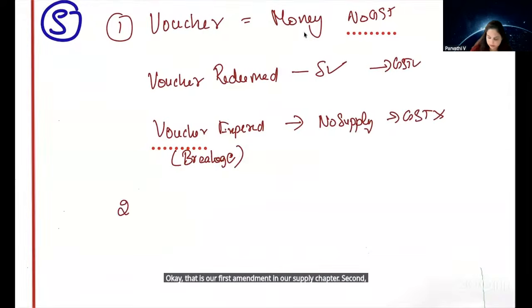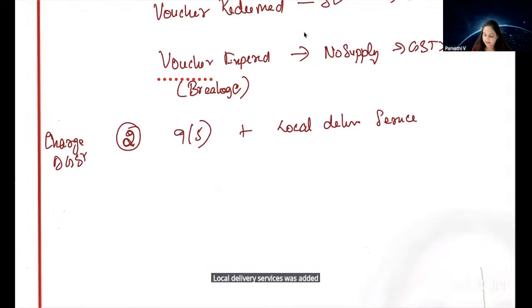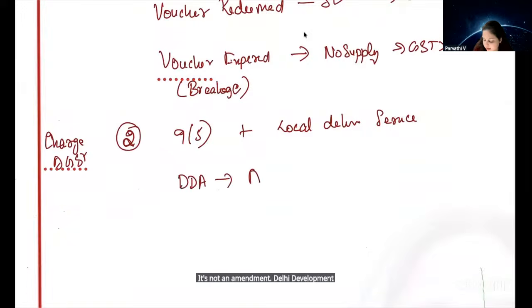Second amendment in the supply chapter, what did we learn second? Charge of GST. What was the amendment? 9(5). Local delivery service was added. Then, what did we learn in charge of GST? Next, it's not an amendment. Delhi Development Authority is not government. Therefore, RCM will not apply.